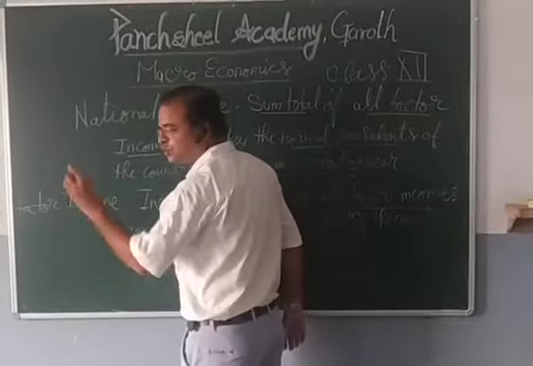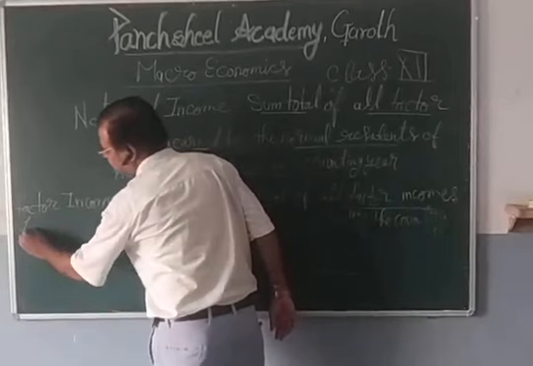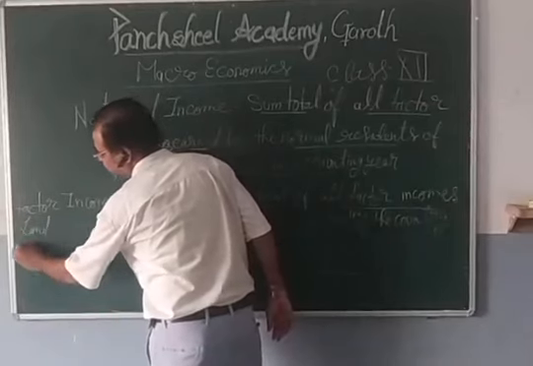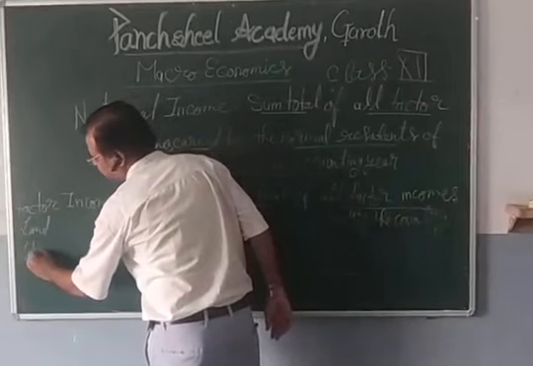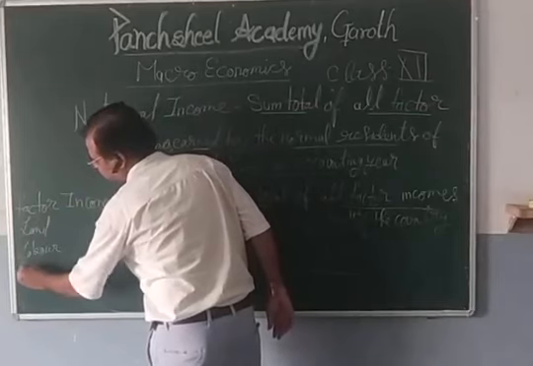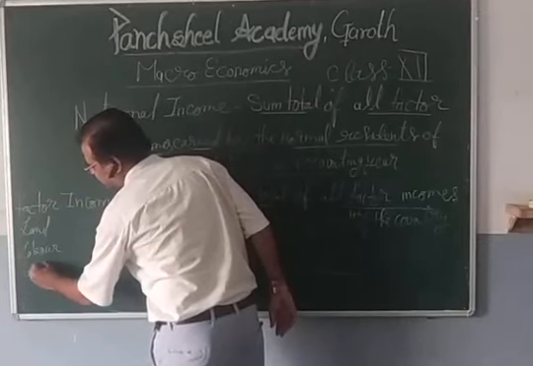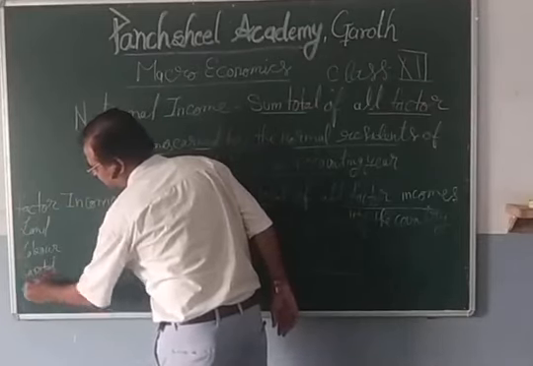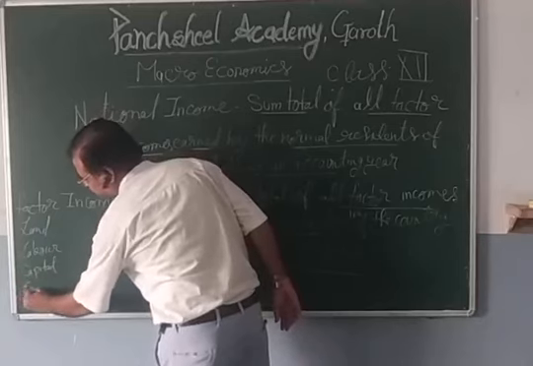So there are 4 factors of production: land, labor, capital, and entrepreneurship.